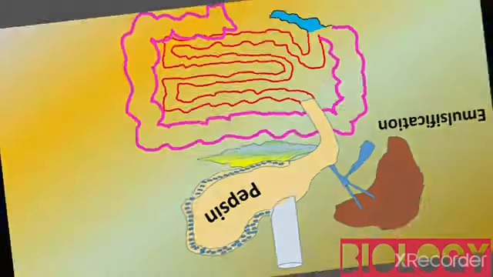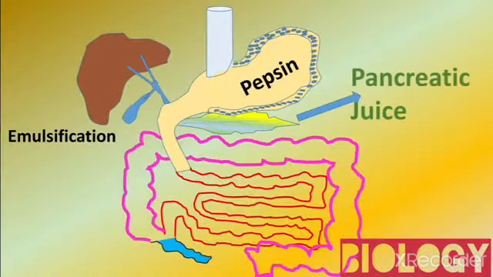Next one, pancreatic juice. The pancreas secretes the pancreatic juice. It contains three types of enzymes: amylase, trypsin, and lipase. The amylase enzyme works on the carbohydrates, finally converting them into maltose.